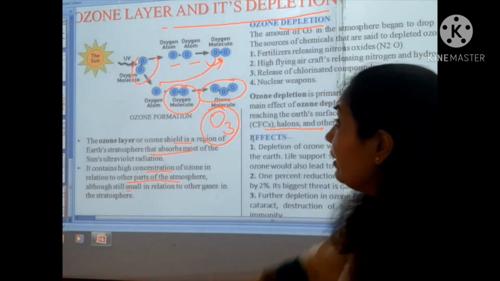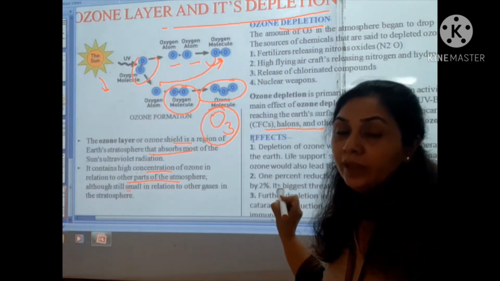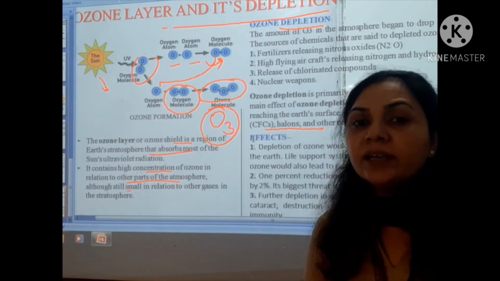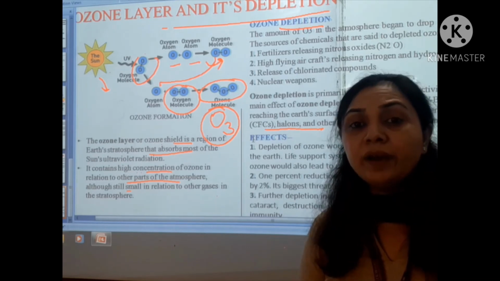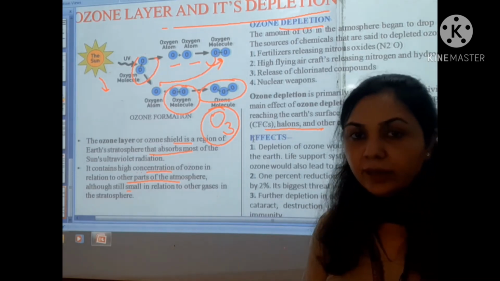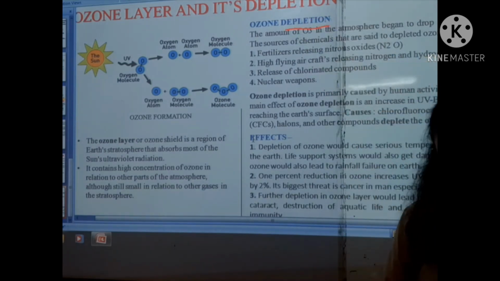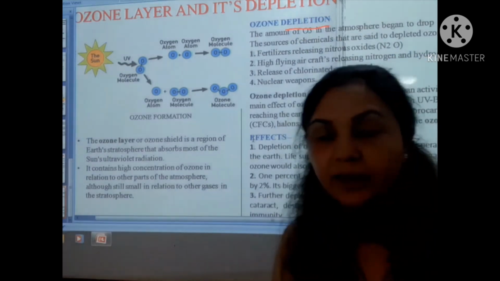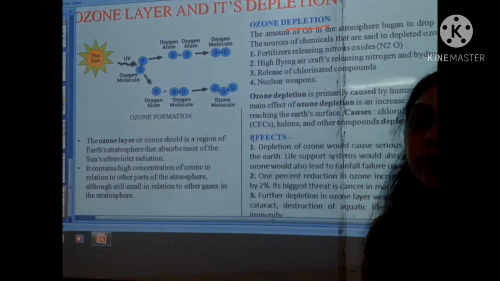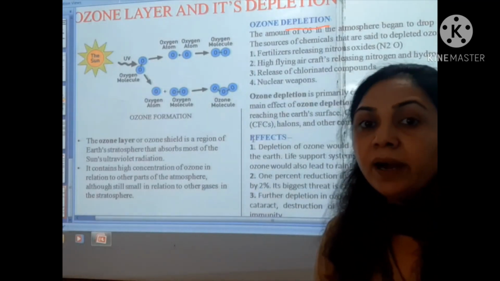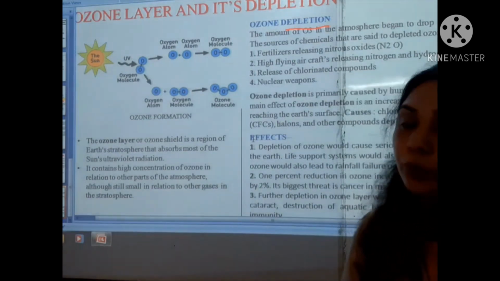So that's why the ultraviolet rays of the sun are coming to the earth's surface, and the temperature on the earth is increasing, and we should be aware of it. And friends, what do we mean by ozone depletion? In simple words, the holes which have occurred in the ozone layer due to different pollutants are called the depletion of ozone.